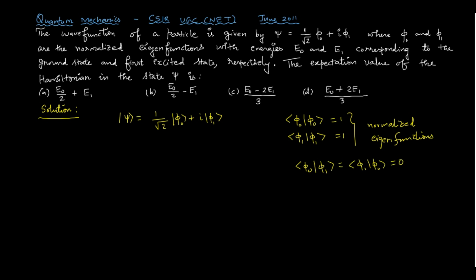So they are orthogonal states. Further, it is given that if H is the Hamiltonian of the system, acting on phi naught it gives you the energy E naught times phi naught. E naught is the eigenvalue and phi naught is the eigenstate. The subscript 0 in phi naught indicates the ground state, so this is the ground state energy.